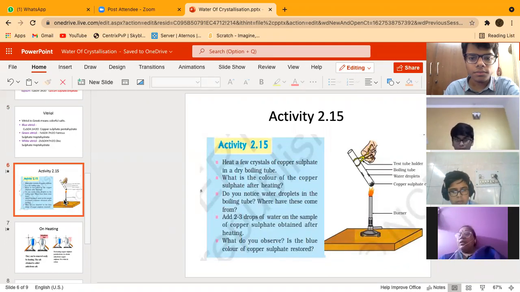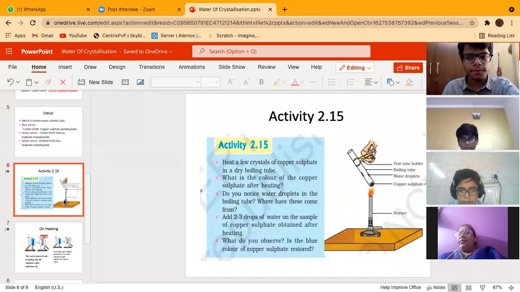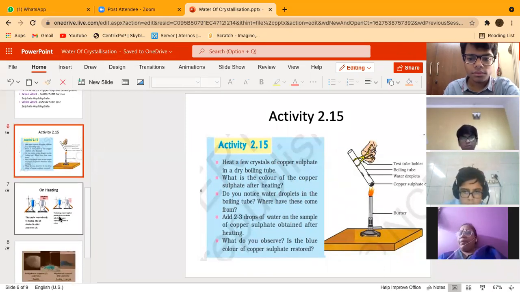Now, with the help of activity 2.15, we can show that copper sulfate crystals, which are blue in color, when we heat them, give out water vapors. As you can see in the diagram, we have taken a few grams of copper sulfate crystals in a dry test tube and we started heating it.